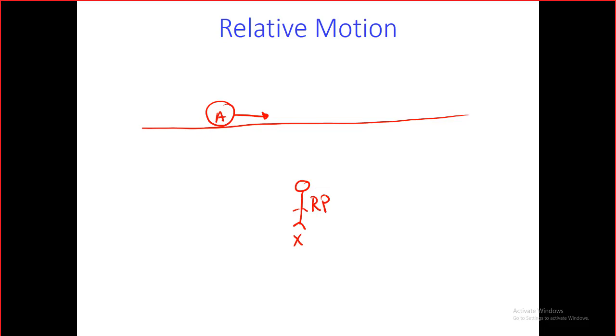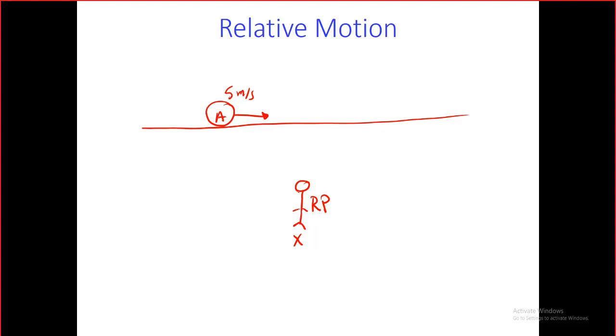Okay, guys? He is standing still right now. The speed of this car, A, relative to this person, when he recorded the speed of this car, he found it to be 5 meters per second. 5 meters per second relative to what? To this person. This is the first step.